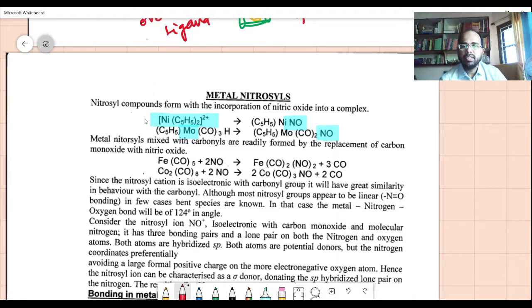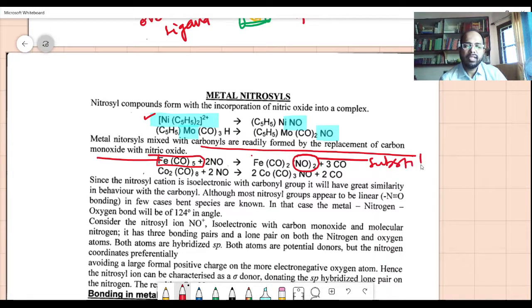So you can see that this is important. Metal nitrosyls mixed with carbonyls are readily formed by replacement of carbon monoxide with nitric oxide. Here you see FeCO5 is there. In the place of 2CO, 2 NO is being substituted. So it's a kind of substitution reaction. So you have got all that you studied in the substitution reaction complexes.